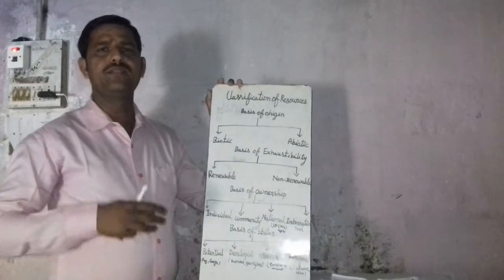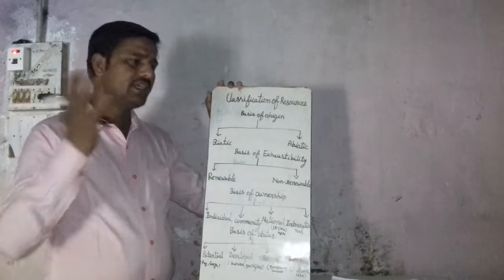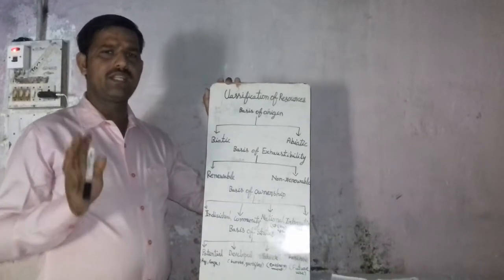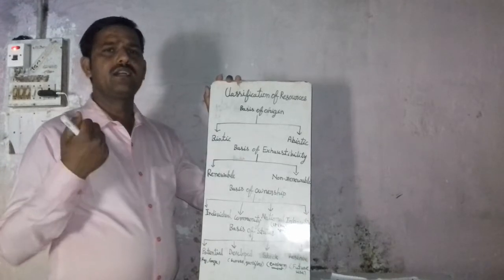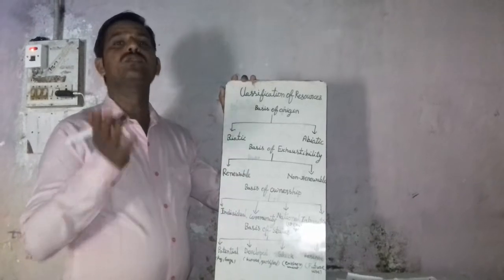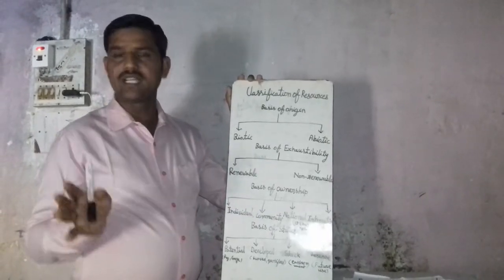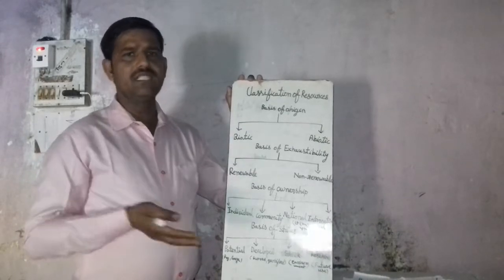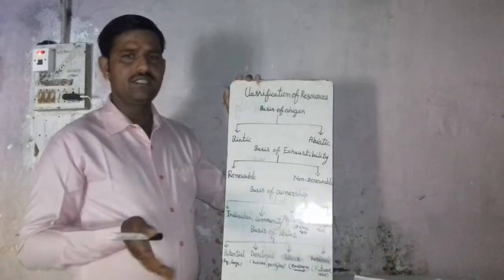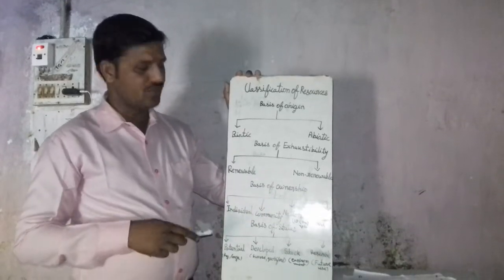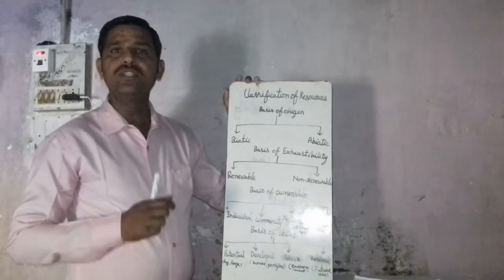Like many individual resources available for many purposes in everybody's house, such as their own house, their own ground, their own pasture land, their own bike, their own cars. These individual resources are included in this type of resources. And second, community resources.